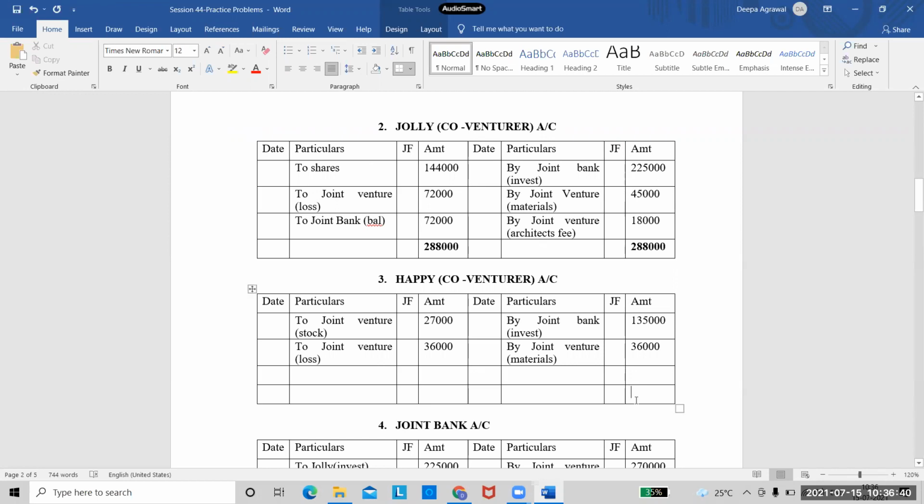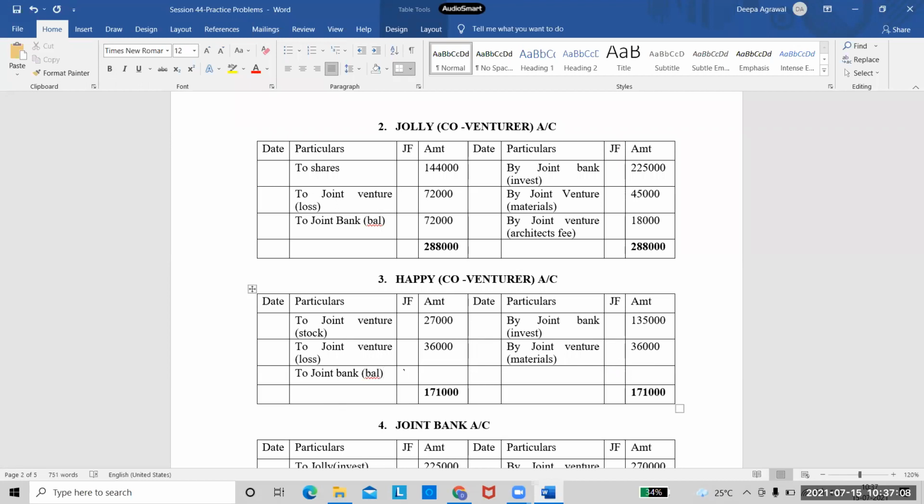Now coming to Happy's account, 1,35,000 plus 36,000. So that is coming to 1,71,000. Okay, so on both sides 1,71,000, and calculate how much comes from the joint bank here.